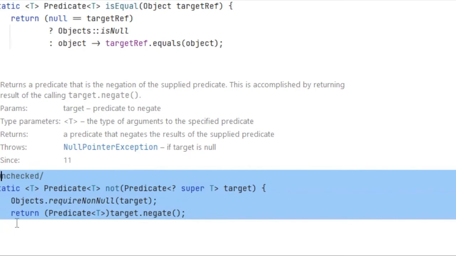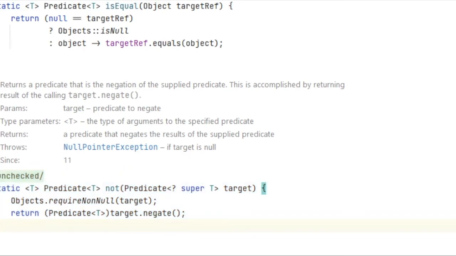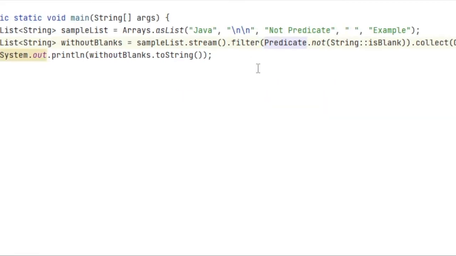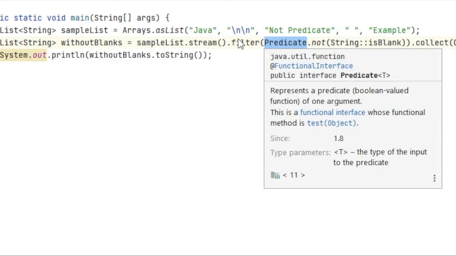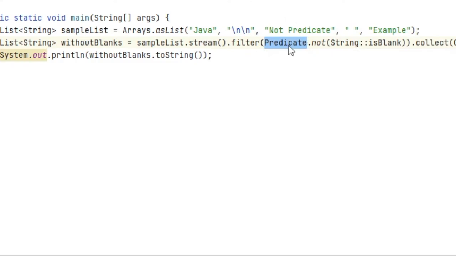So that's how it works. There's a simple way to declare it. You can also do one more thing. Right now we have just imported Predicate, but if we import it statically, I can directly use not. I don't need to write Predicate dot not, I just directly use not because I have statically imported it.